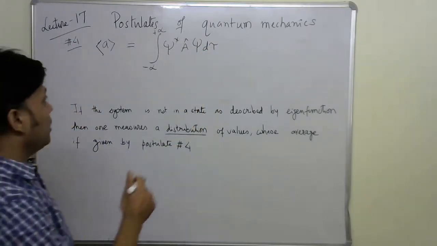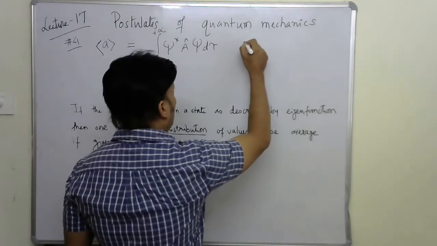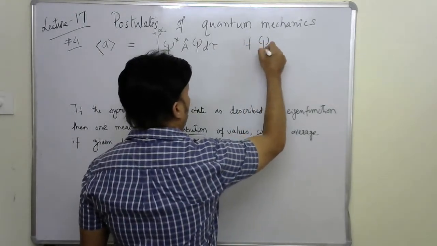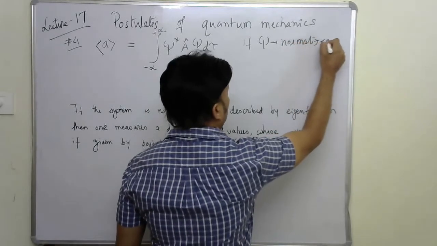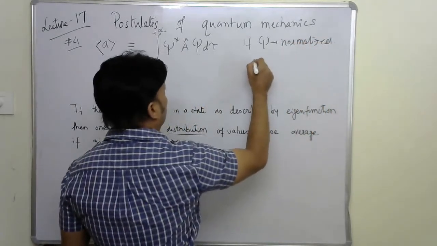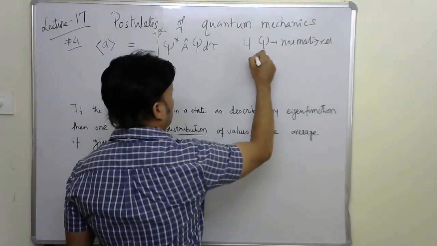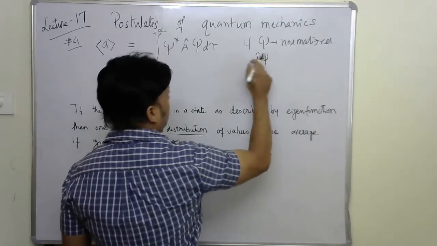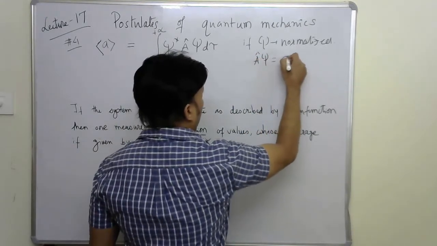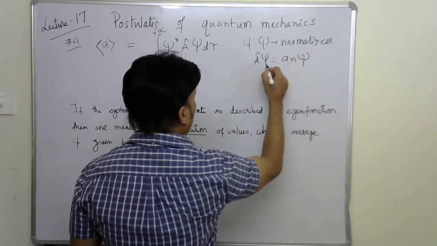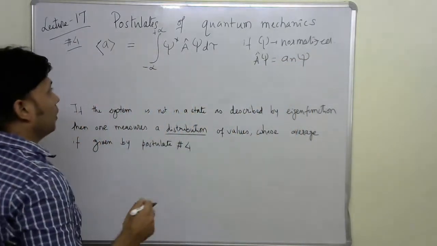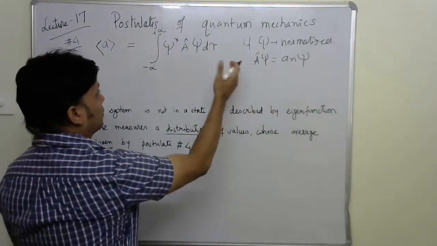All right, now if psi is normalized, and also psi is an eigenfunction of operator A, then definitely we can utilize A psi equals a_n psi.